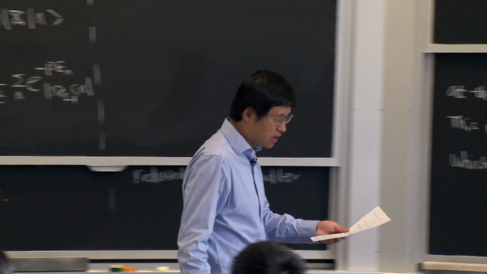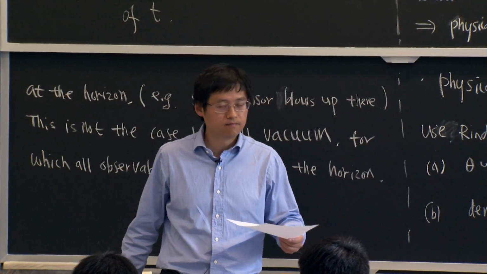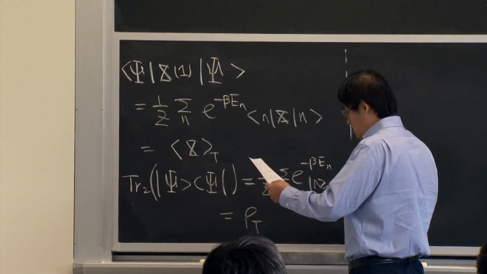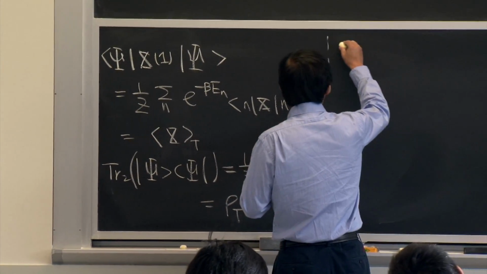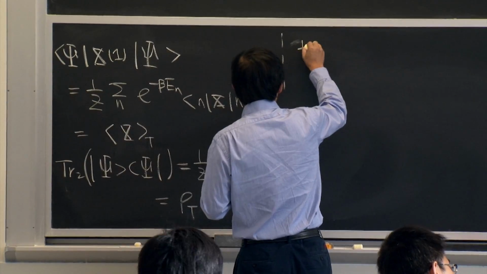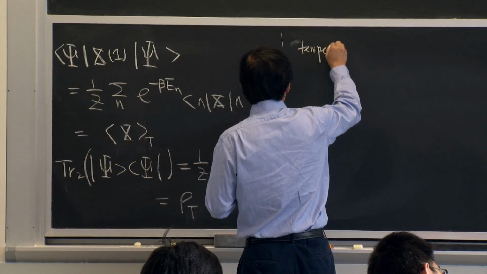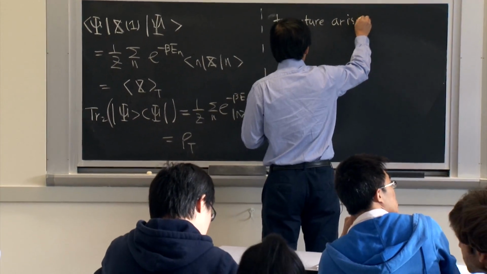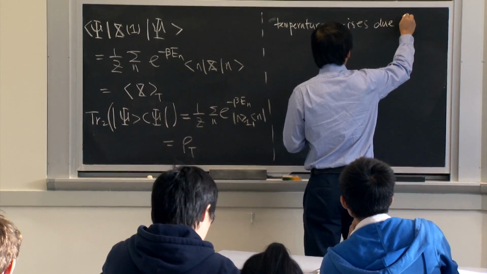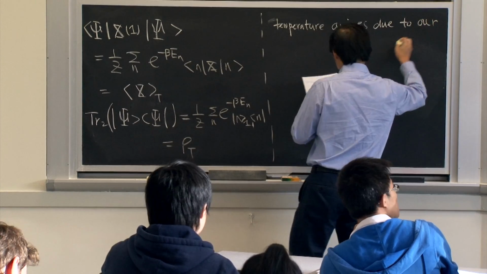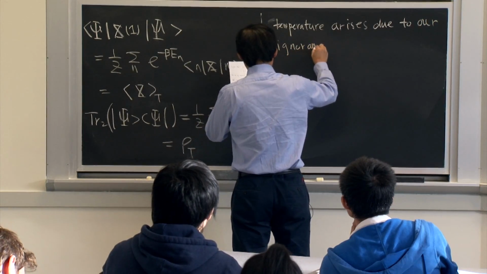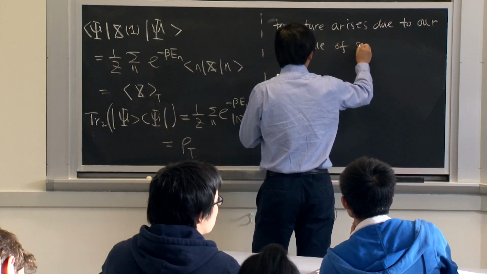Do you have any questions on this? So the temperature arises due to our ignorance of system 2.